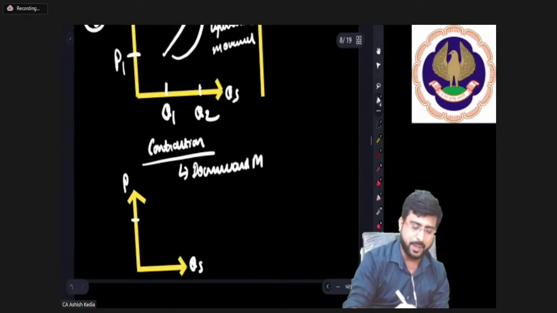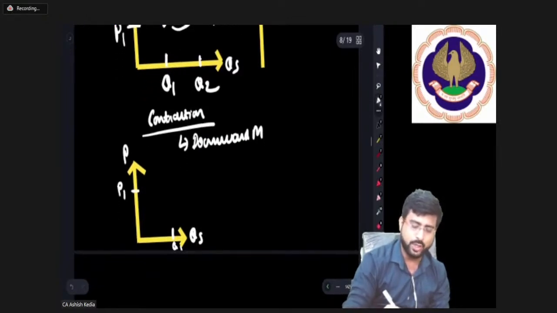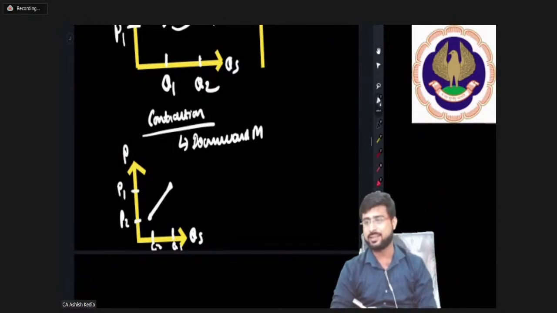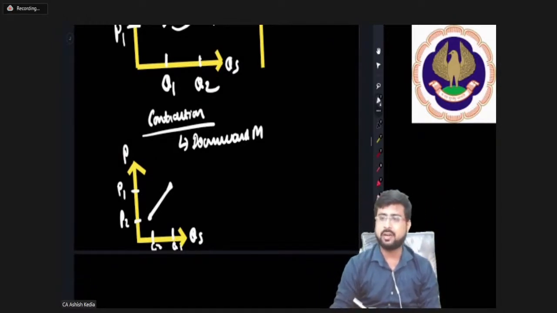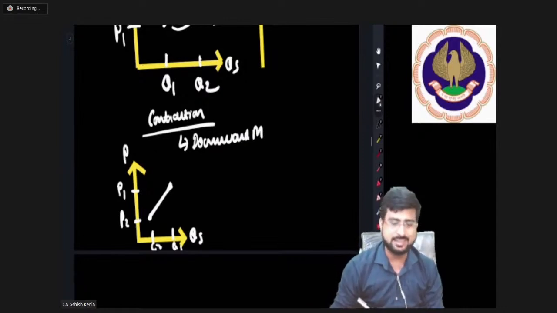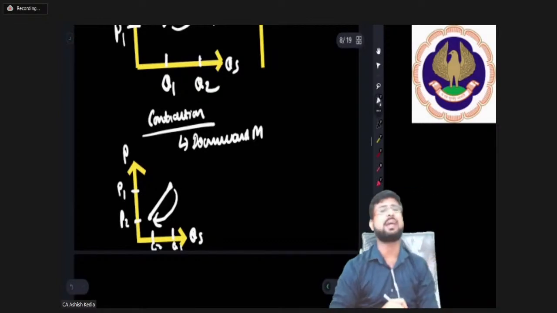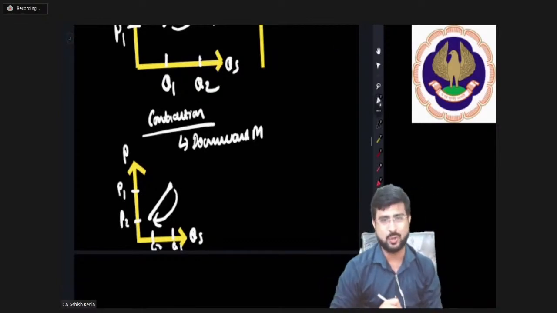So initially price was this, so quantity supplied was this, okay, Q1. But now price has fallen, so quantity supplied has also fallen here. So if you join, the graph looks exactly the same. But my dear friends, there is a downward movement along the same curve.